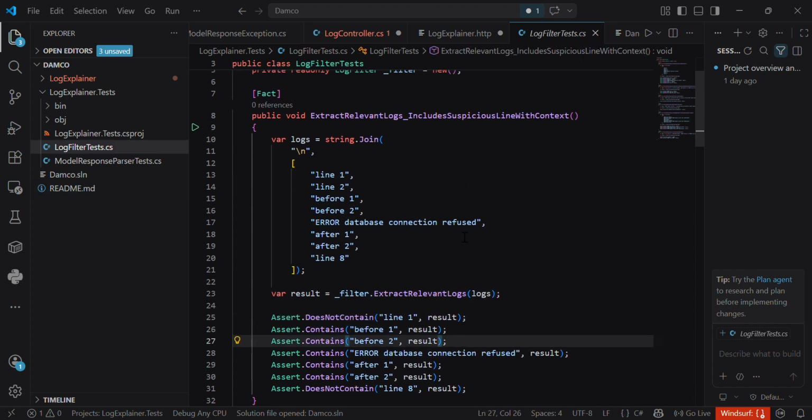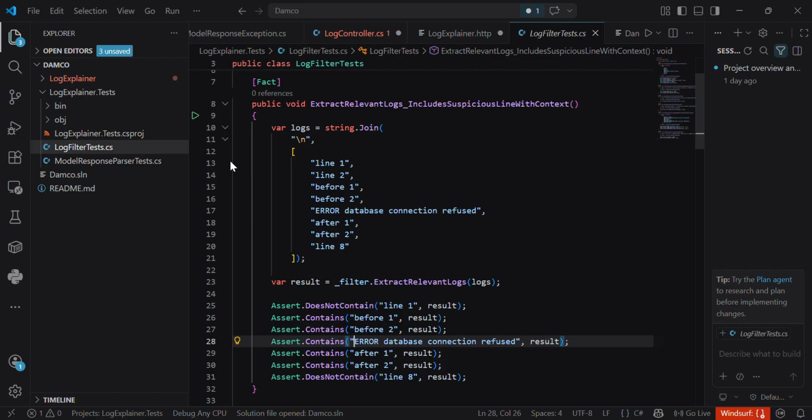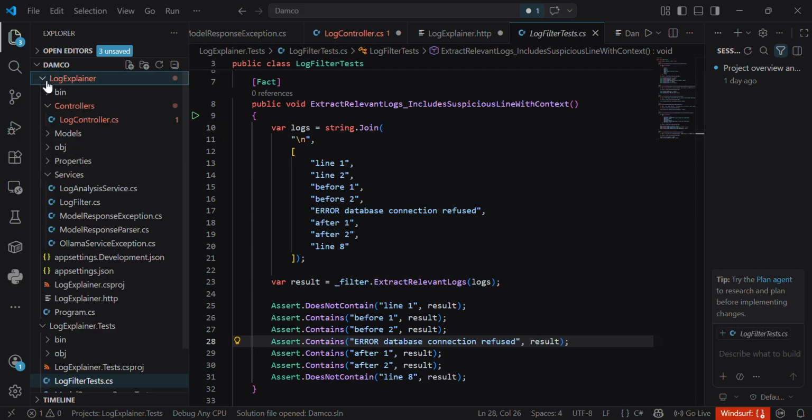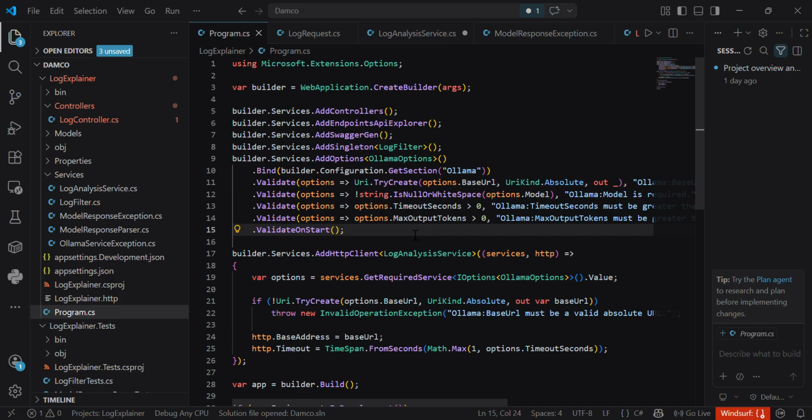Now, how does this application start? So this is our LogExplainer and this is the Program.cs file. The application starts in Program.cs. Here I registered controllers, Swagger, Llama configuration, HTTP client, and the log filter service. So this is the log filter service that I injected here.